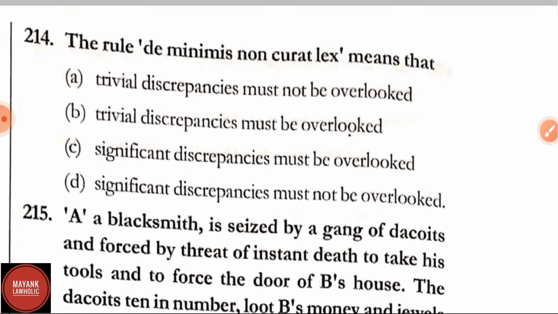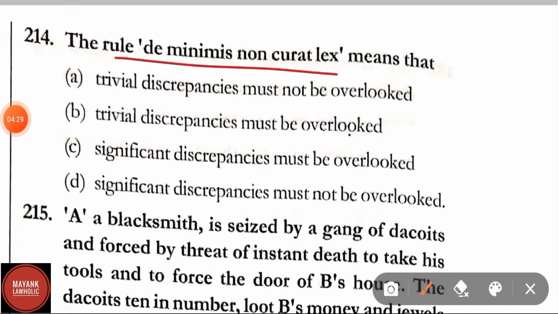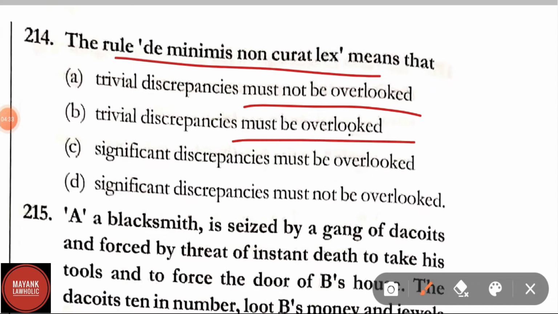Question number 214. The rule de minimis non curat lex means that: A, trivial discrepancies must not be overlooked; B, trivial discrepancies must be overlooked; C, significant discrepancies must be overlooked; D, significant discrepancies must not be overlooked. Here the correct answer is option B, that is trivial discrepancies must be overlooked.